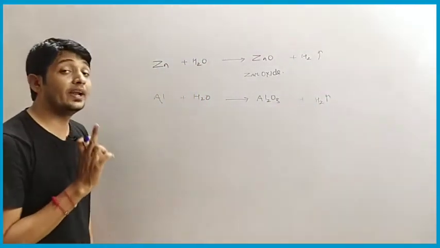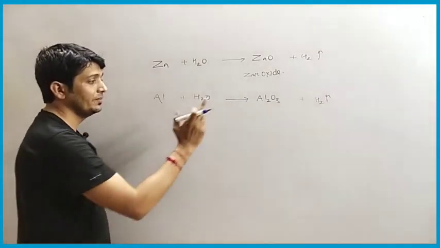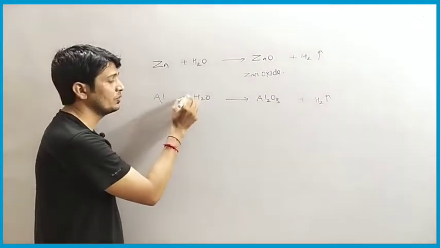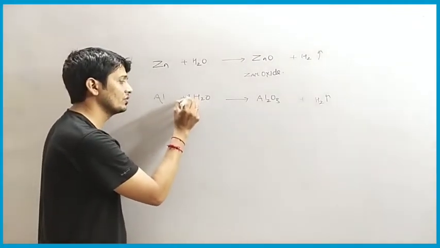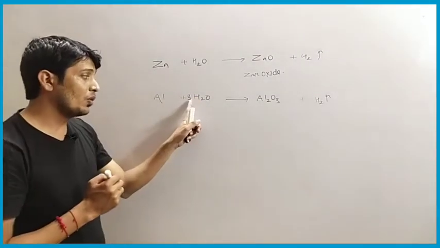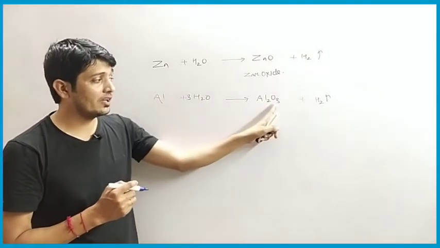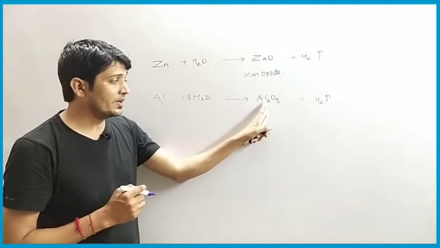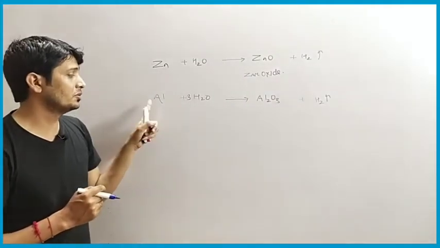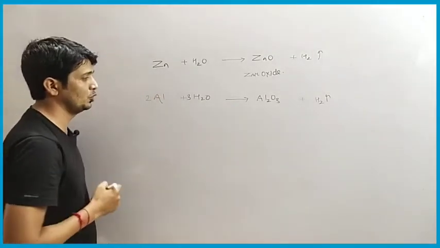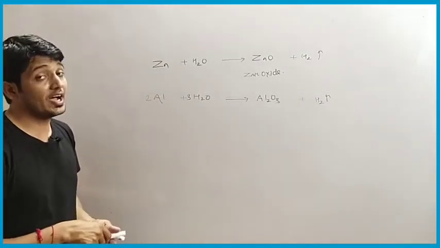Now we have to balance the reaction. See, here how many oxygen are there? 3. Here how many? 1. So we have to multiply this by 3. Now here we have 3 oxygen, that is 1 into 3 is 3 oxygen, and here we have 3. But aluminium is here 2 atoms, but here we have only 1, so we have to multiply here also by 2. Now we have to balance the hydrogen.